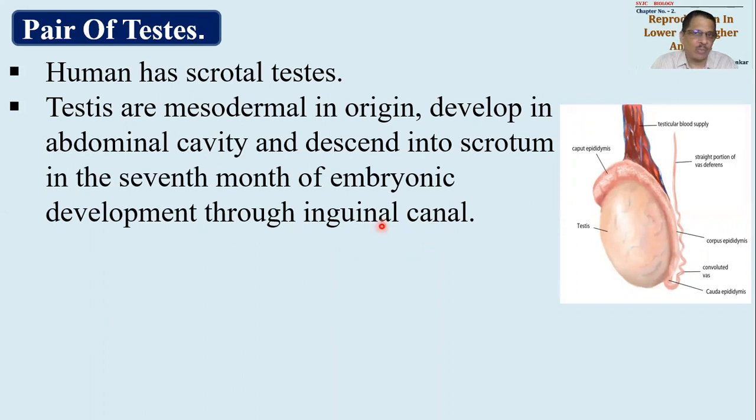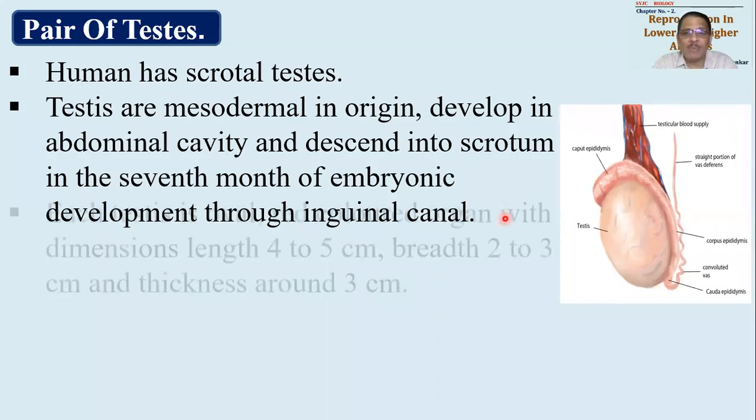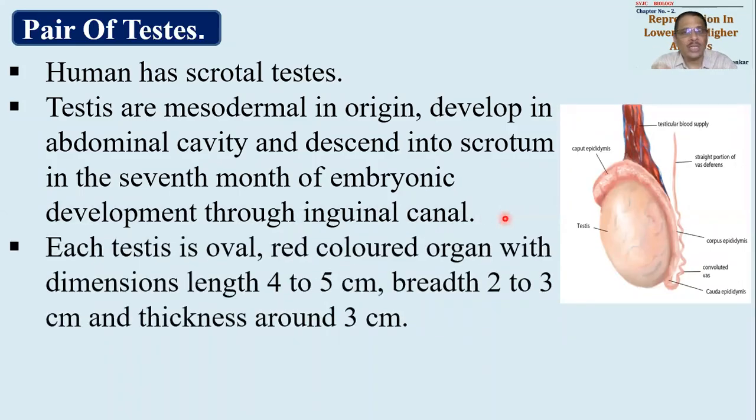Inguinal canals are important. These inguinal canals are the canals through which the testes are made to descend down and brought into scrotum and placed in scrotum. Okay. Once the testes are down, brought in scrotum, then the inguinal canals will be filled with fibrous connective tissue so that the testis should not come up once again.